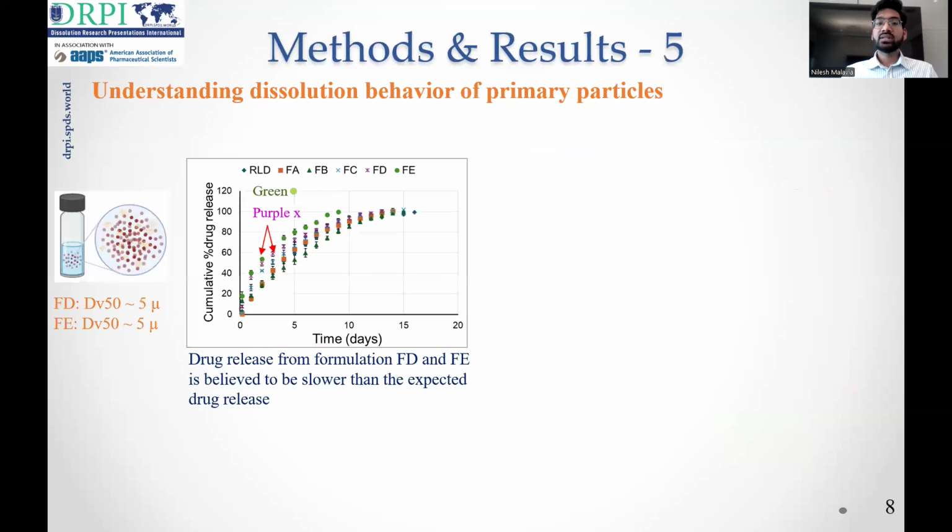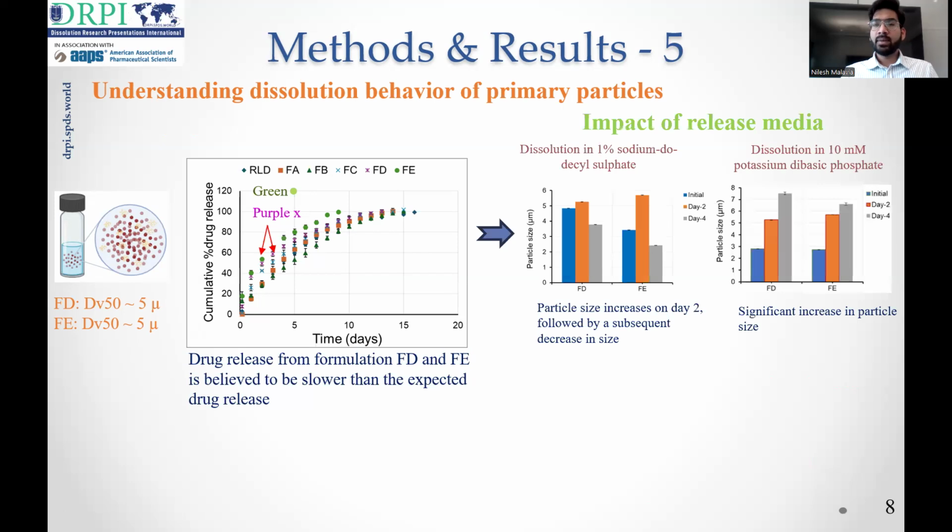And lastly, we wanted to see what would be the impact of primary particles on the drug release of LAI suspension. So as I discussed, formulations FD and FE have a small particle size, and it is expected that these formulations should show very fast drug release. And from the drug release data, we can see that the drug release, although it is increased, the discrimination is not much. So it is believed that the drug release from formulations FD and FE is slower than the expected drug release. So we conducted a similar study wherein the impact of release media was determined.